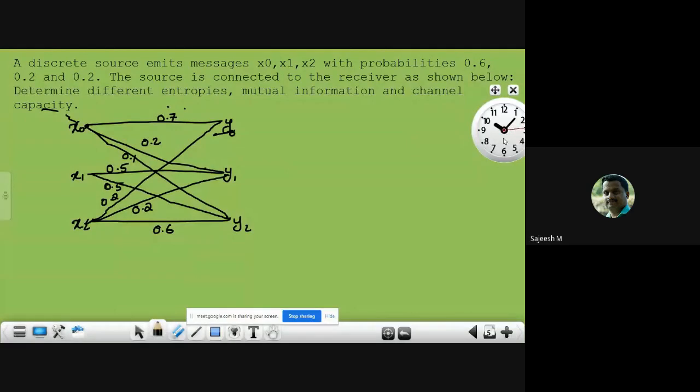Okay, here you can go with the first part, different entropies and mutual information, later. Now we can solve this equation. We can find the channel capacity for this particular channel. We can start finding the channel capacity using Muroga's method.